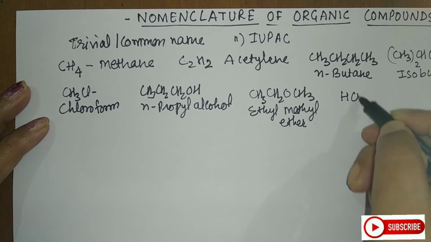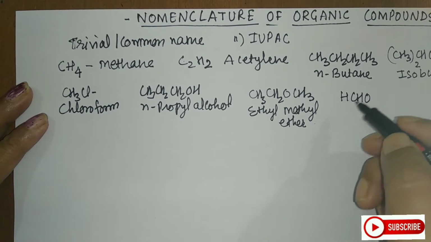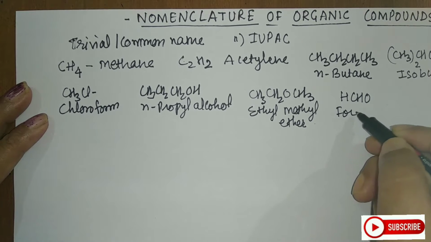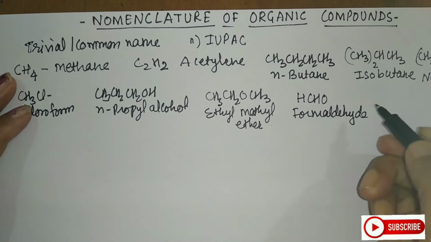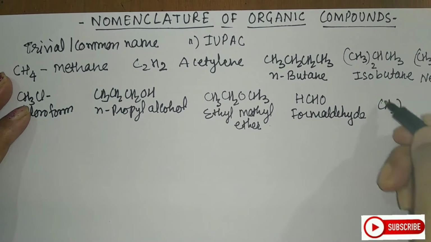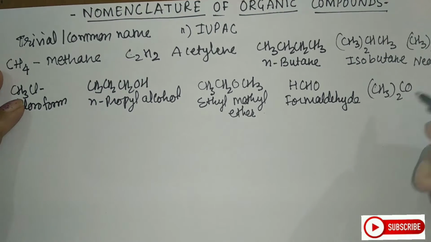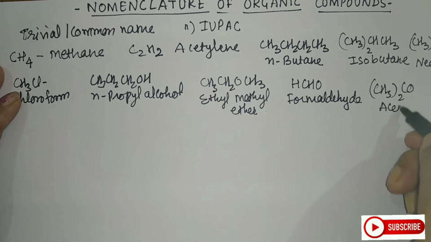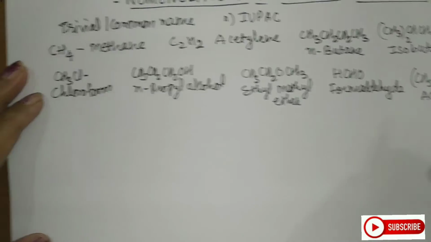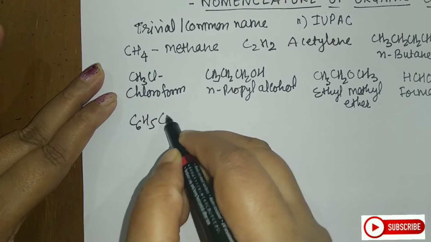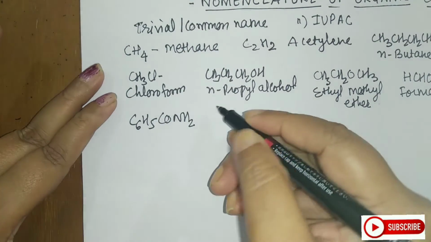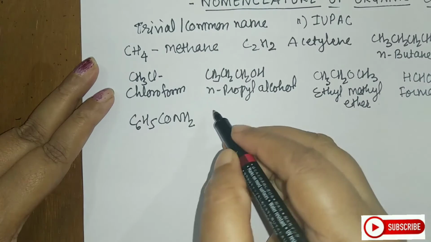Next you have HCHO. This is formaldehyde. (CH3)2CO is called acetone. Next you have C6H5CONH2, called benzamide.